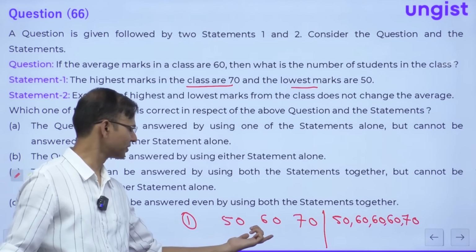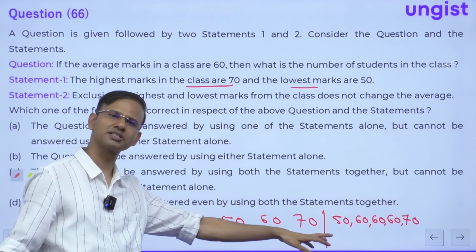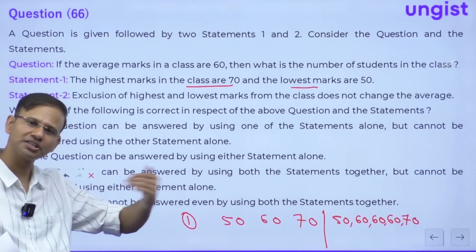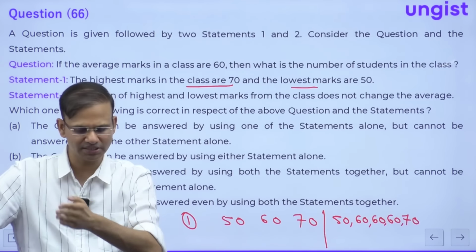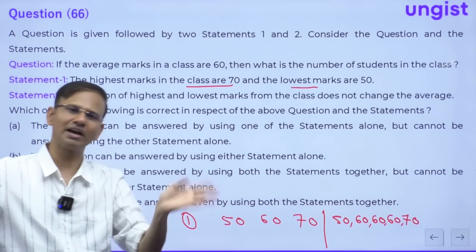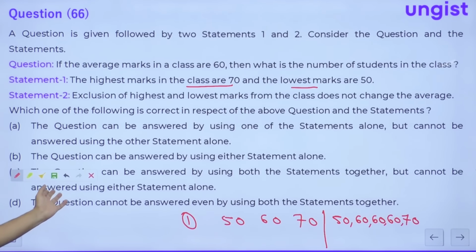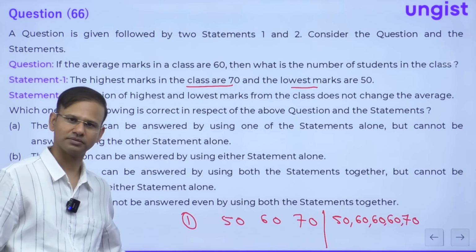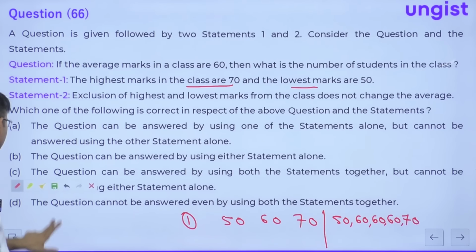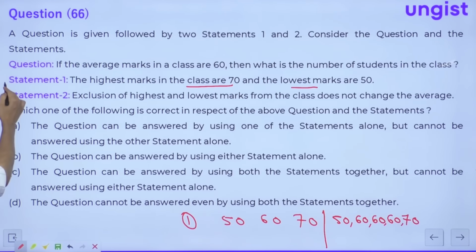With 3 students this is possible, with 5 students also, and with 7 students we can have the first student as 50, the last student as 70 and the rest 60, 60, 60. So for many students we can get this pattern, and various patterns like this. So from statement number 1 we cannot say anything.